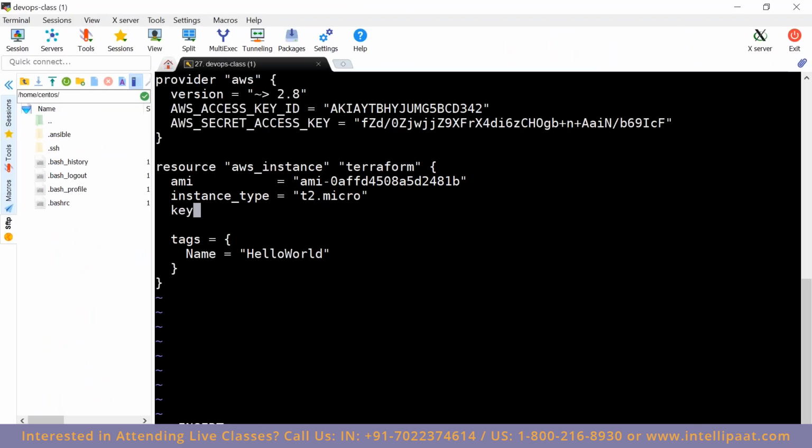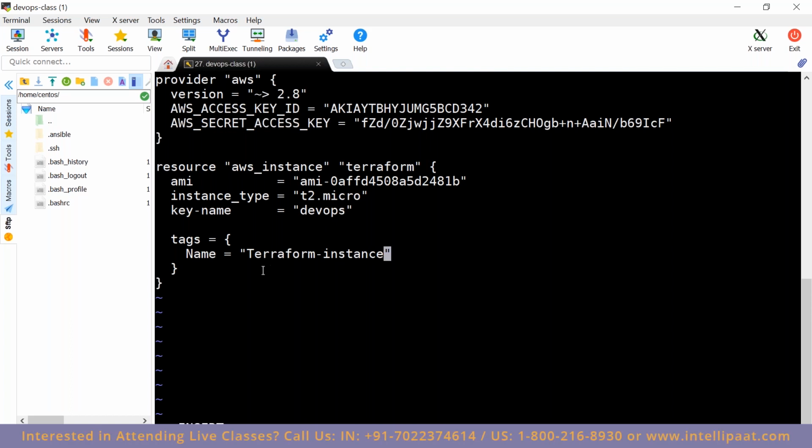Now let's consider key name, which is nothing but the key I have, which is DevOps, and tag is nothing but the name which we generally give while creating an EC2 instance. Now name equal to, let's consider, Terraform instance. Now our first script is ready.